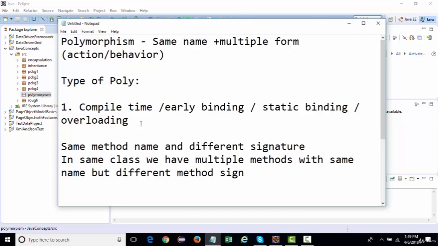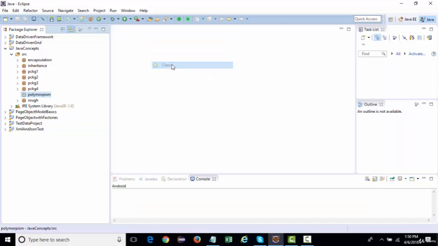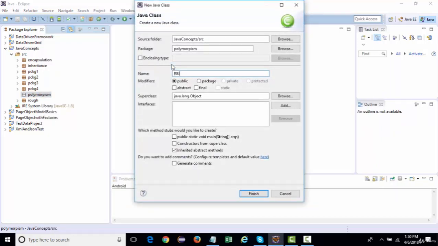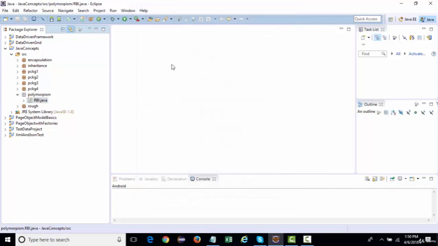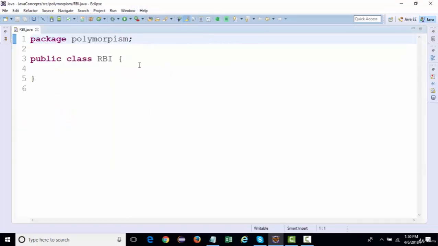Now, what exactly is a method signature? For example, let's say I create a new class with the name RBI, which is the Reserve Bank of India. So something related to banking we are talking about, and in a bank we have many functionalities available.